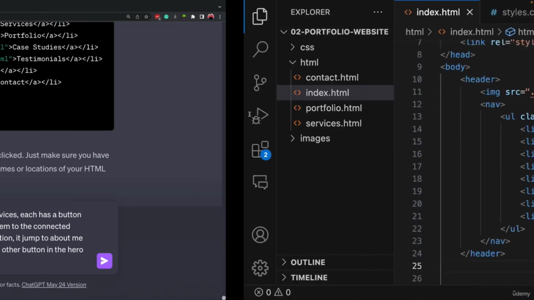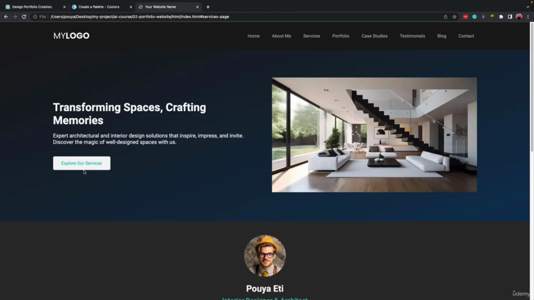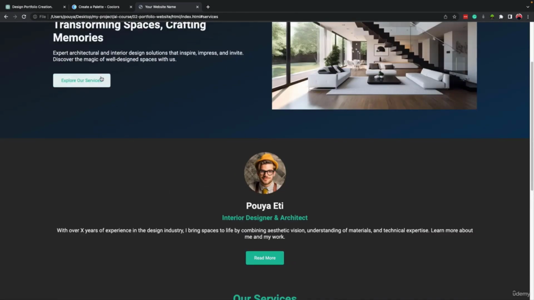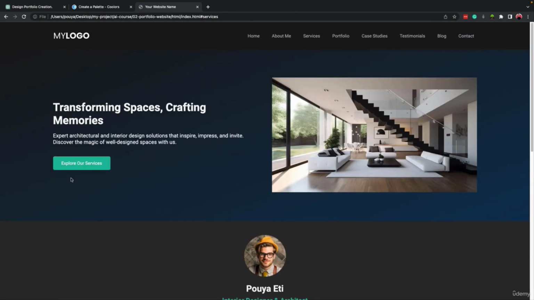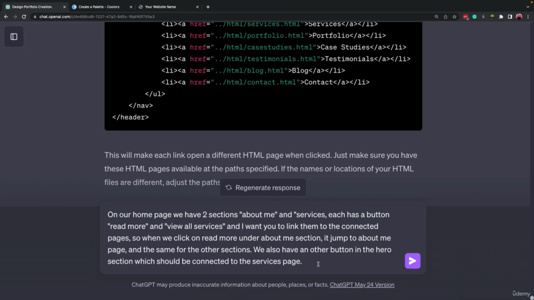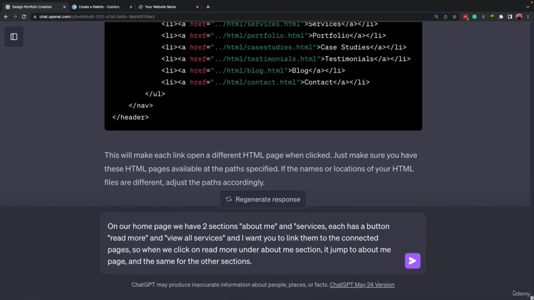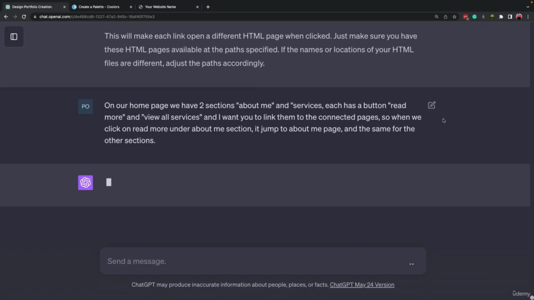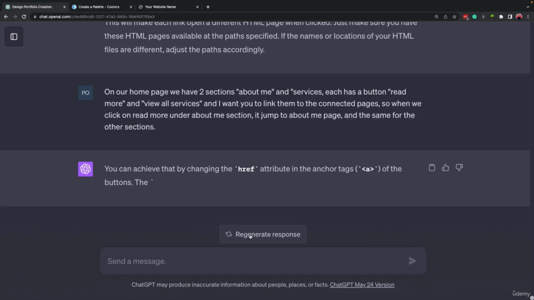Then we realize that we have another section with a button which is not linked, right? It will jump to services, or maybe it is okay, right? When we click on this part, it will jump to services. Maybe this is better, so I'm going to remove this part. So let's run it, and we have to stop it because it's better to provide the whole HTML code here. So ChatGPT changed the whole code.